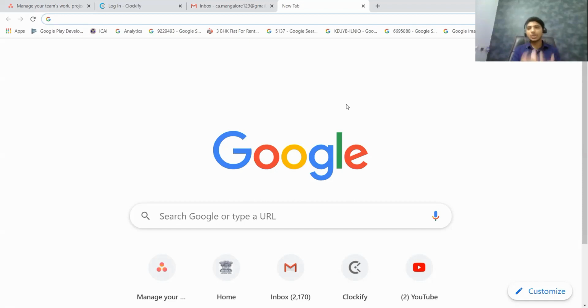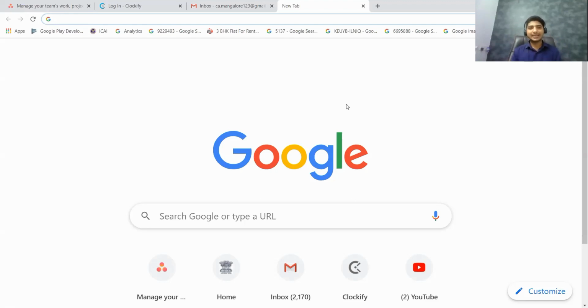And I suggest all the members, if you want to use this application, I strongly suggest you create a separate email ID and not use your professional email IDs. That is because every time there is some notification, it will come to your email ID, and your email ID will be bombarded with these emails. So create a separate email ID, and also ask your staff or articles to have a separate email ID just for task management and time management purposes. And for both of these applications, use the same email ID so that it will facilitate integration.